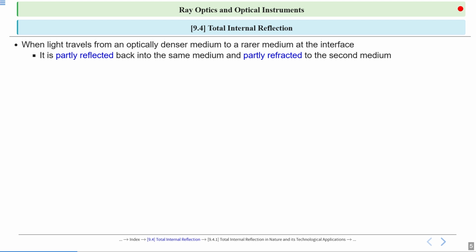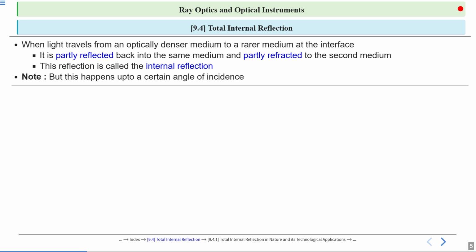So here we have two media. First, rarer medium. Second, denser medium. This reflection is called internal reflection. The important point here is this: it happens up to a certain angle, and that certain angle is called the critical angle.